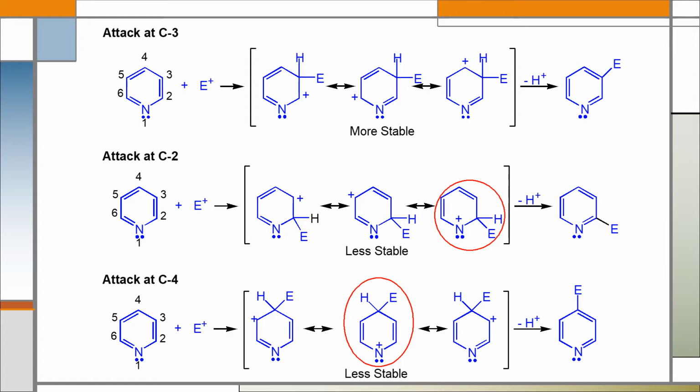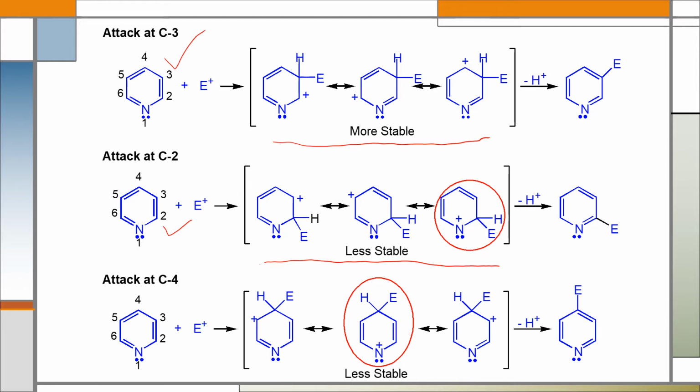If the electrophile attacks at position 3, it will form 3 resonance forms like this during electrophilic substitution reaction. Again, when the electrophile attacks at position 2, it will form 3 resonance forms like this.